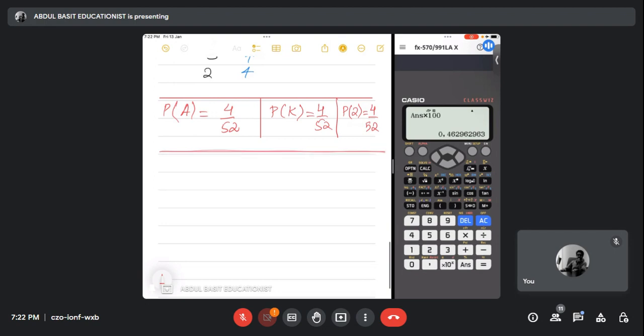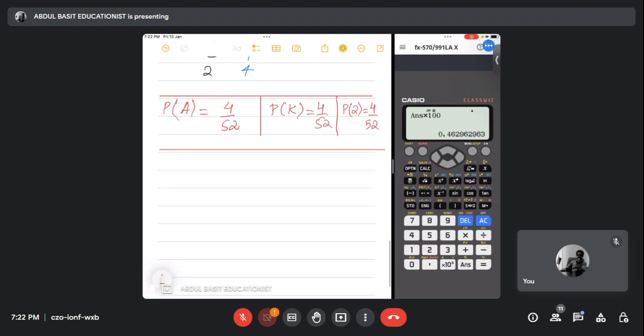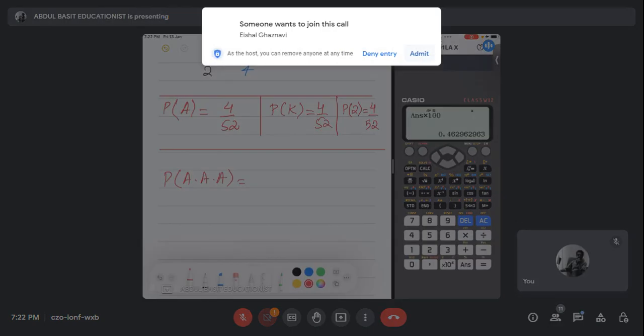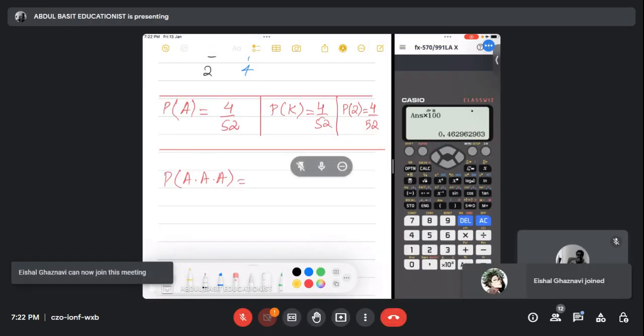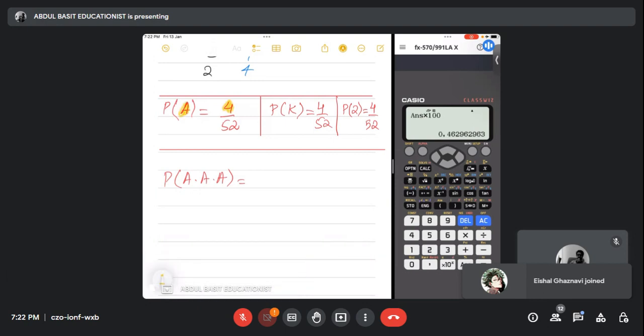Like, for example, I have 52 cards. I'm going to pick 3 A's one after another. Please pay attention, everybody. I know that the probability of picking an A card is 4 out of 52. Ishal, you just joined.